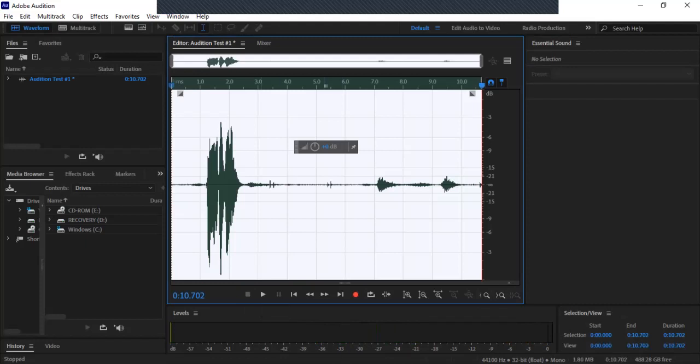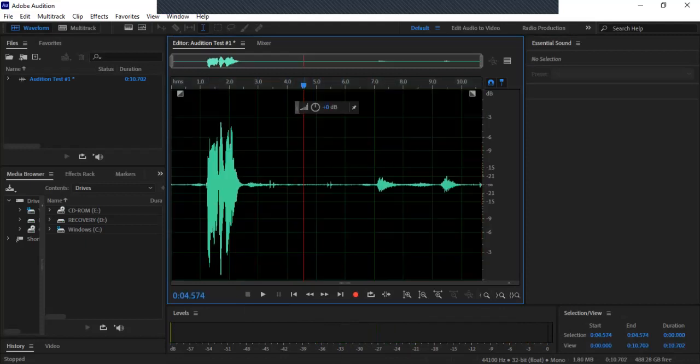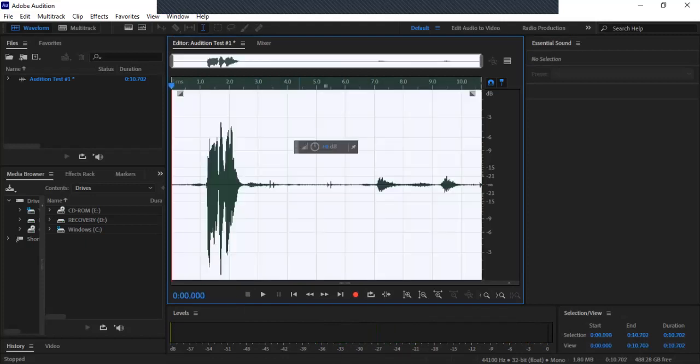Okay, so I was breathing a bit. You see some extra spikes here and there. And now we need to reduce it. So make sure that you do Control A or select all. And